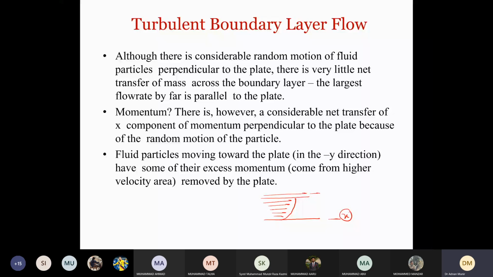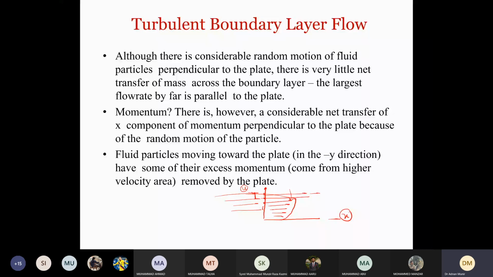Now we can clearly see here fluid particles moving towards the plate. These fluid particles that are moving towards the plate in the y direction, because the incoming flow is coming in this direction, will be moving towards the boundary layer in the y direction like this. This particle, and this one, they will all be moving in this direction also. So fluid particles moving towards the plate in the y direction have some excess momentum, because this is incoming flow. It will have more momentum than this flow, which is retarded now.